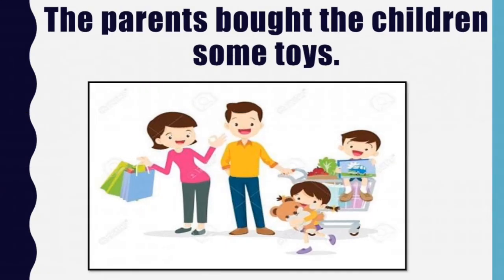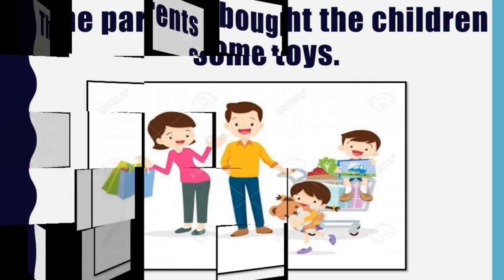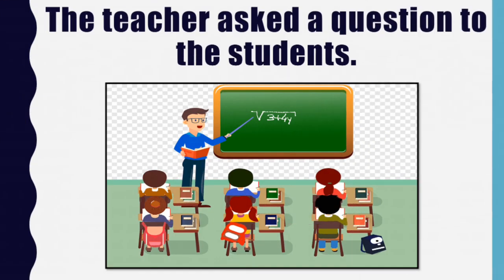The parents bought the children some toys. Here, the verb bought is a ditransitive verb because it has two objects, the children and some toys. The teacher asked a question to the students. The verb asked is a ditransitive verb because it has a direct object, a question, and an indirect object, the students.